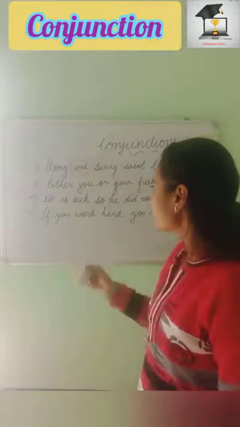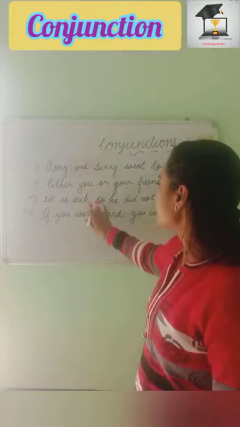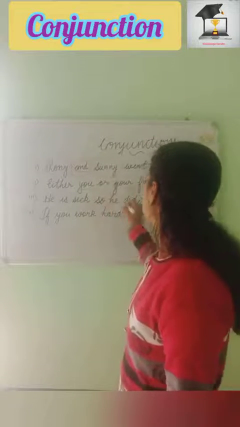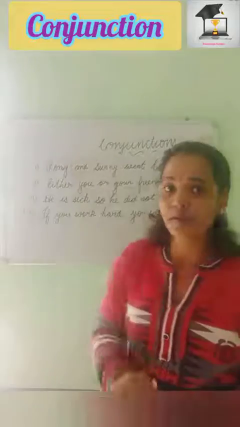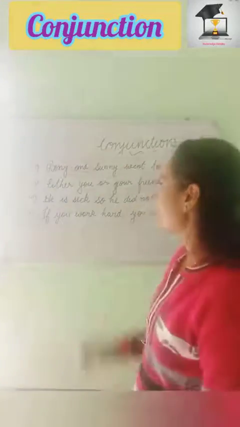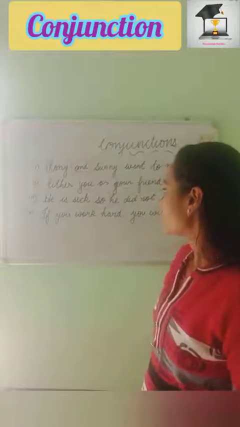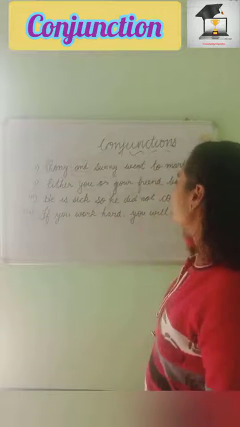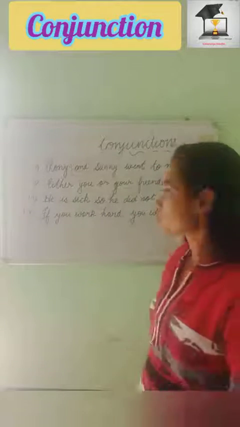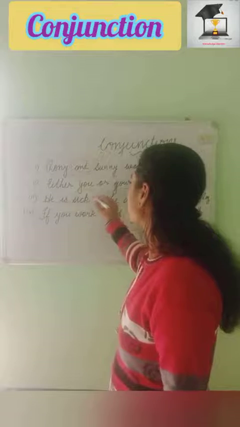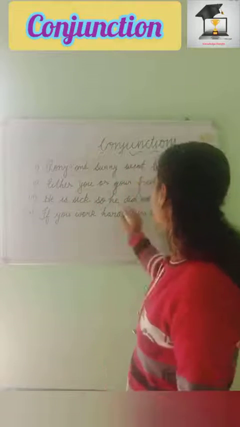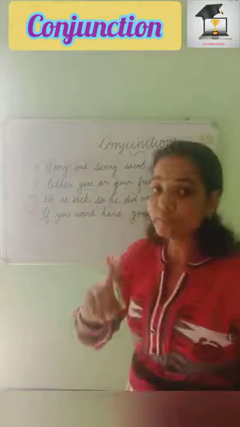The third example I have written is "He is sick, so he did not come to school." Here two clauses have been added. "He is sick" is a complete sentence if you put a full stop, and "he did not come to school" is also a complete sentence.